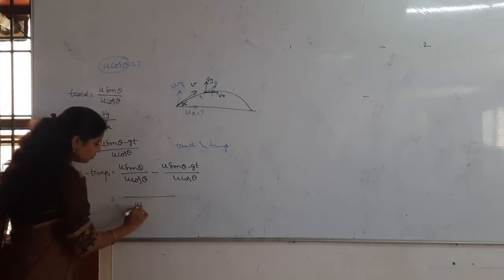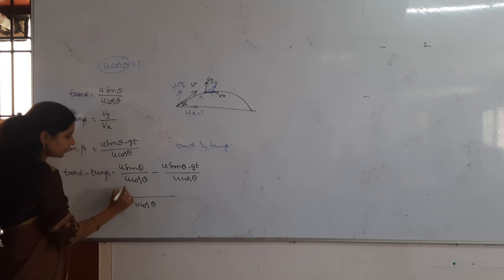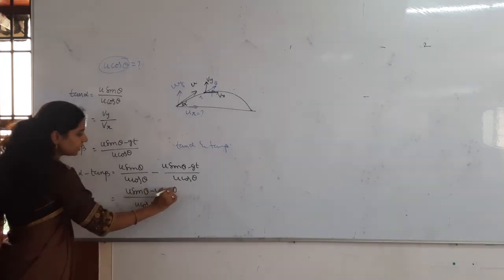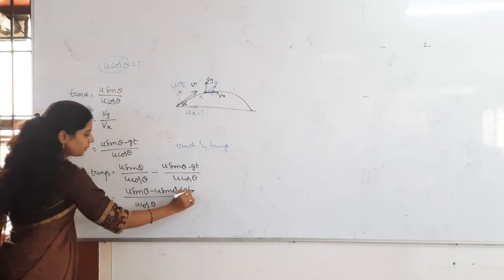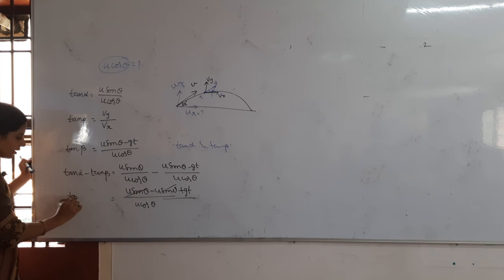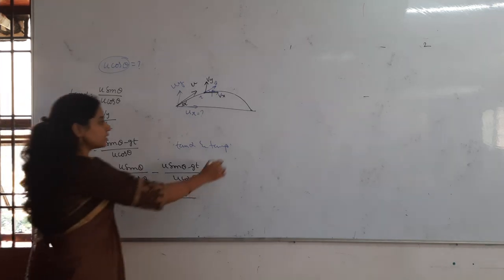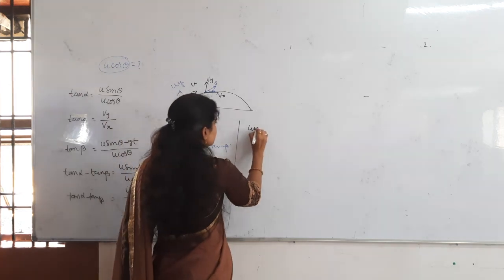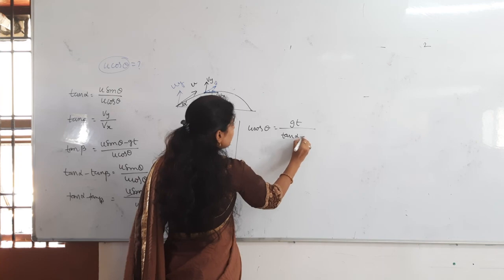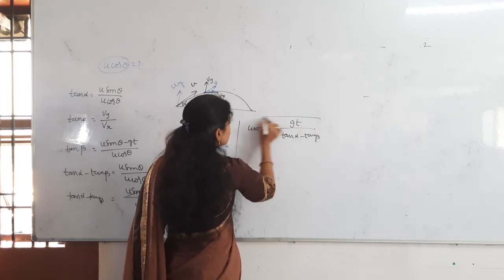LCM is U cos theta. Then here what will be there? U sin theta minus U sin theta plus gt. U sin theta gets cancelled. This is a tan alpha minus tan beta. From that U cos theta is equals to what I can write? U cos theta is equals to just gt by tan alpha minus tan beta. This is the answer.